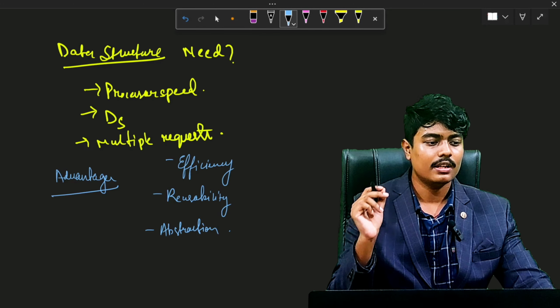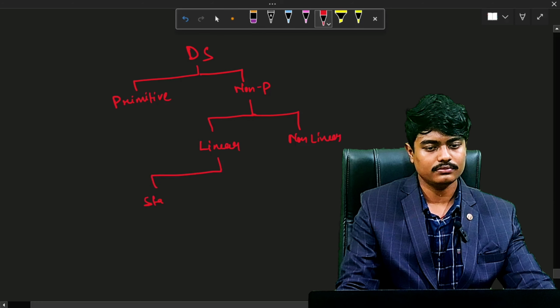Data structures are classified into primitive and non-primitive data structures. Then we can further classify it, and here is the classification. So data structure can be classified as primitive and non-primitive. And in non-primitive you have the linear and non-linear, and in linear we have the static and dynamic.